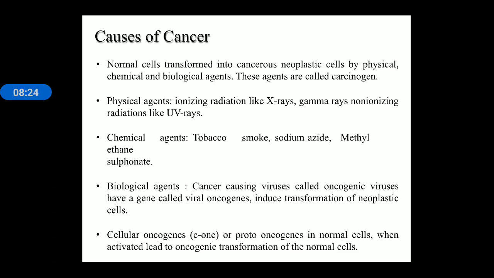Biological agents include certain types of viruses which cause cancer, known as oncogenic viruses. And there are specific genes, cancer-causing genes known as proto-oncogenes. These proto-oncogenes convert the normal cell into a cancer-causing cell. So these are the main causes of cancer.